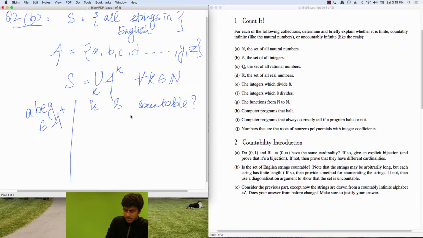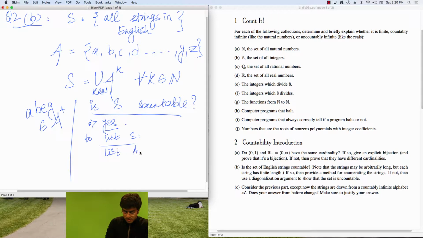The intuition that we're going to work with is, well, I need to find some sort of an enumeration for S. And we'll see in a minute that the notation we've established would actually make the enumeration very easy to follow. So my claim is that, yes, S is countable. And the enumeration or the listing that I'm going to give is as follows. So I'm going to say to list S,